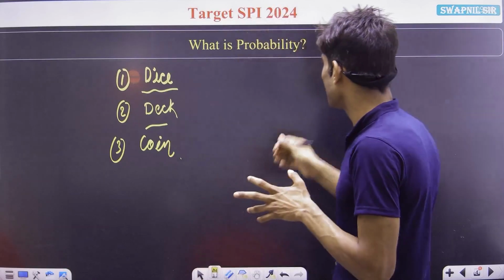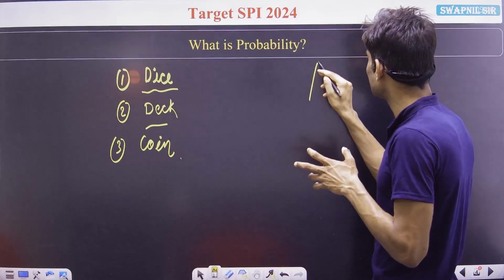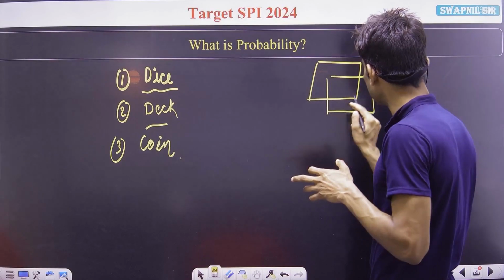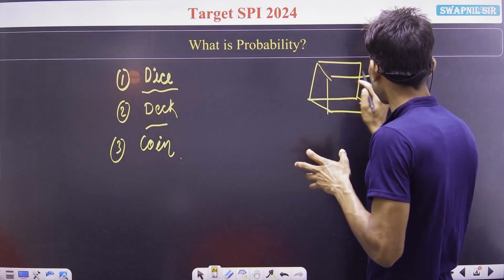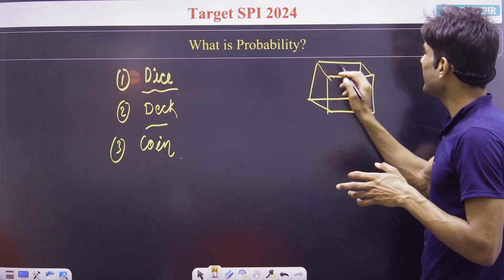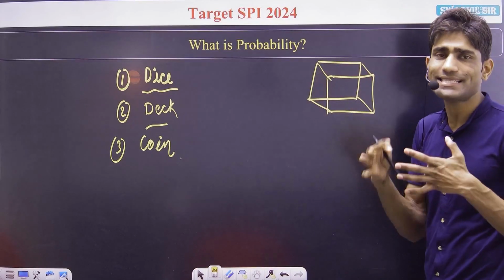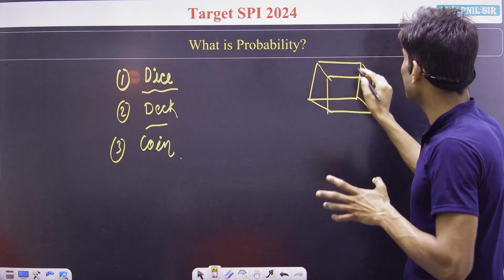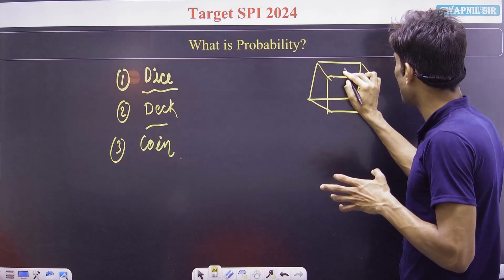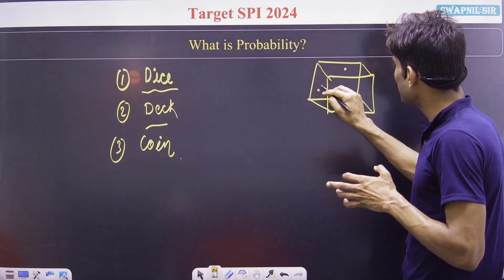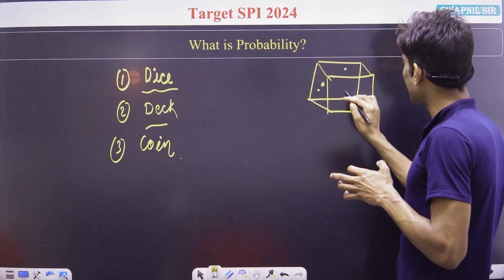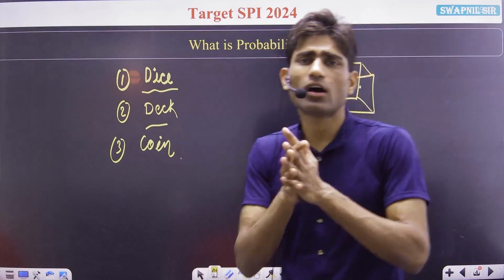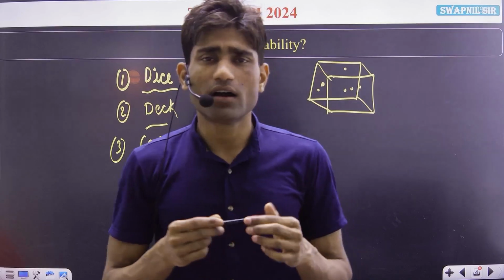Let me draw the dice as it looks. Every face of the dice has a different number: one side has 1 dot, another 2 dots, then 3, 4, 5 and 6 dots.